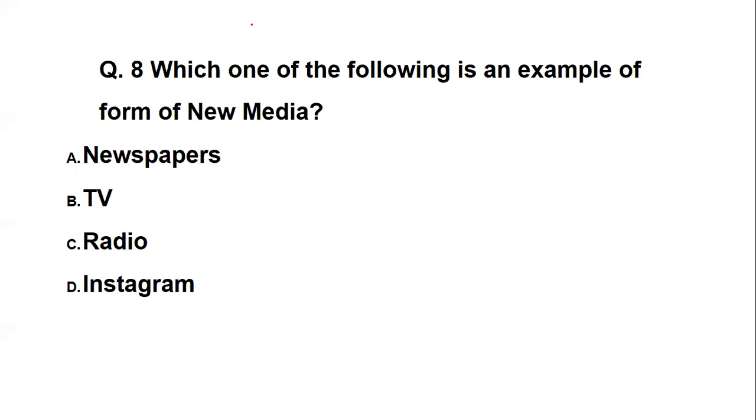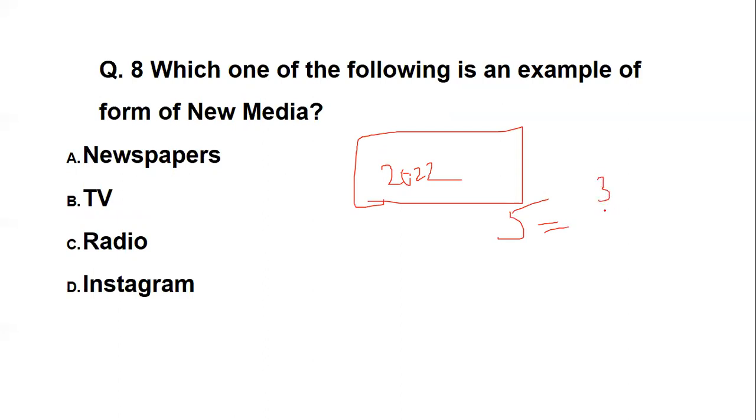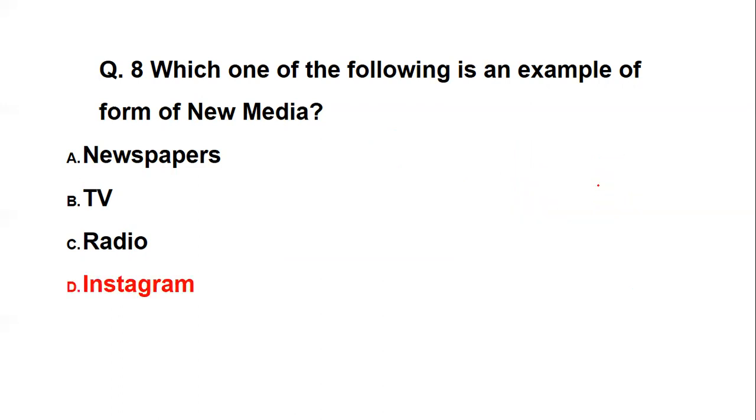If you have seen in this particular cycle of July 2022, on the analysis based on what we have given, as I always say, you have five questions from a unit. 3 questions are the questions which you can score very well. 2 questions are at a little higher level where you need to think properly and then come to a conclusion. But these 3 questions are very direct. Though the question's sentence may be twisted, they are very direct. Which of the following is an example of new form of media? Newspaper, radio, television, or Instagram. The one which is a very new form of media is Instagram.